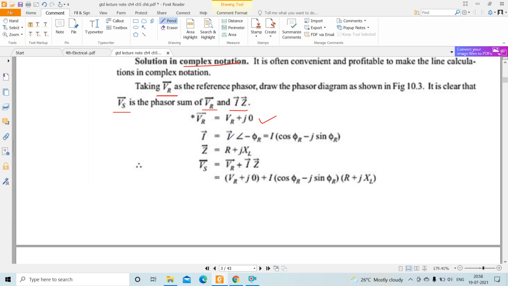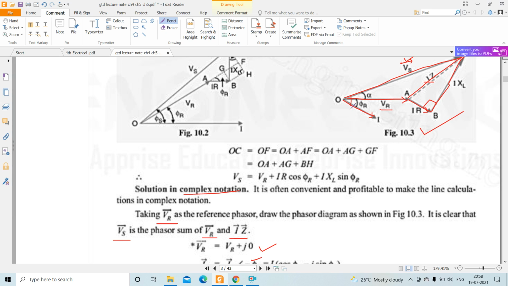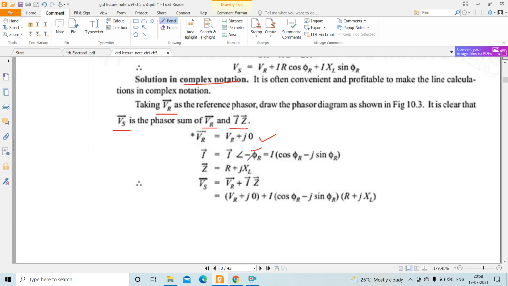Then I vector is I vector angle minus phi r, that is I into cos phi r minus J sin phi r. This is polar form. Because here current is lagging behind VR by an angle phi r, that's why it is written negative phi r. And when we simplify this, I into cos phi r minus J sin phi r. This is the complex notation of this polar form. Then Z vector is equal to R plus JXL. Then VS vector is equal to VR vector plus I vector into Z vector.